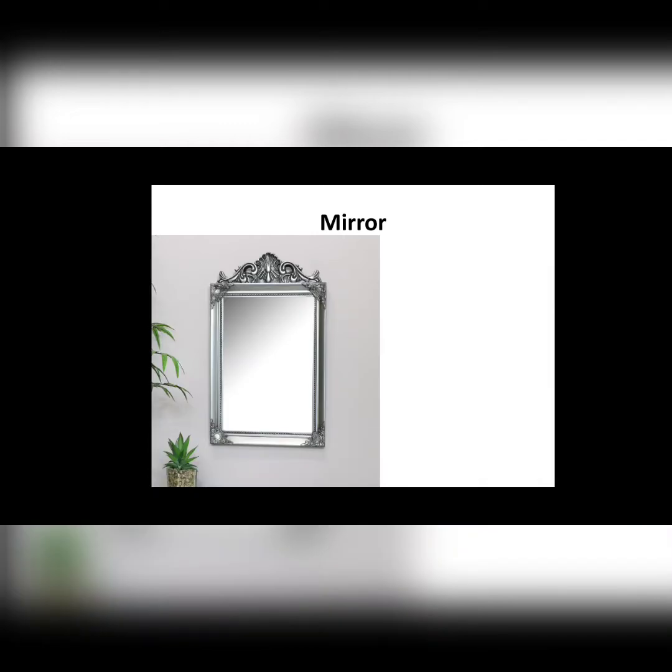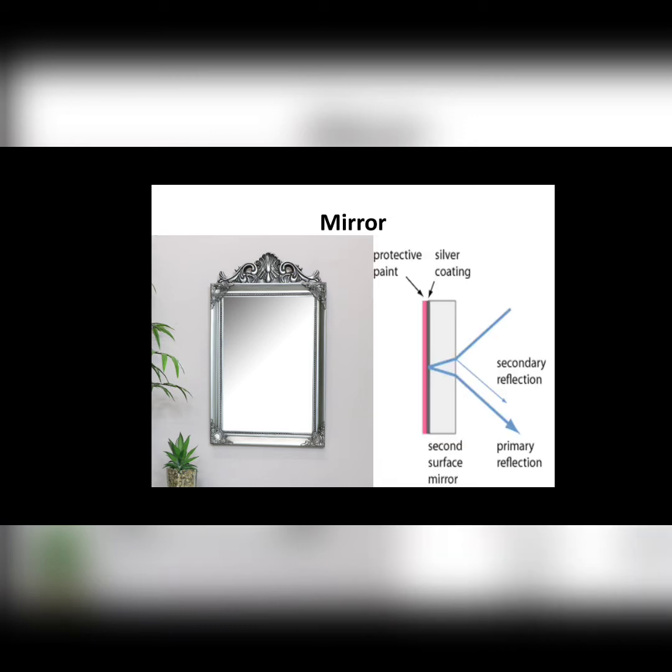We use mirrors in our daily life for various purposes. Mainly, we use them for beautifying us. The mirror is an optical device with a polished surface that reflects the light falling on it. A typical mirror is a glass sheet coated with aluminium or silver on one of its sides to produce an image.